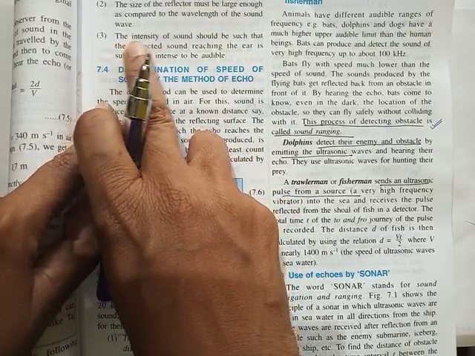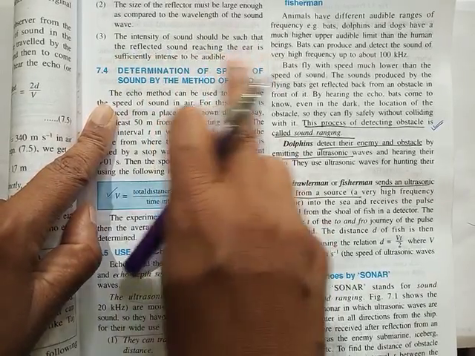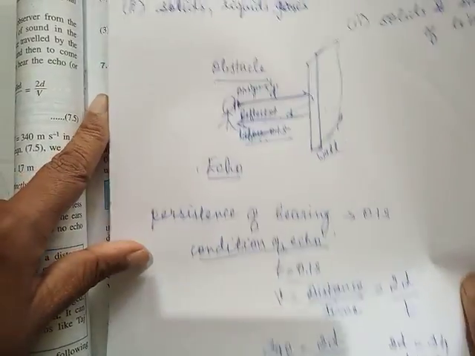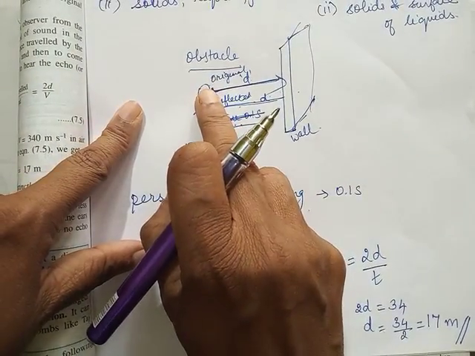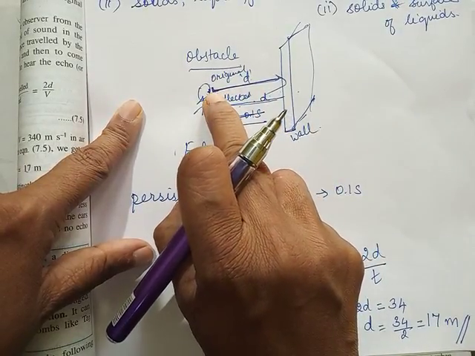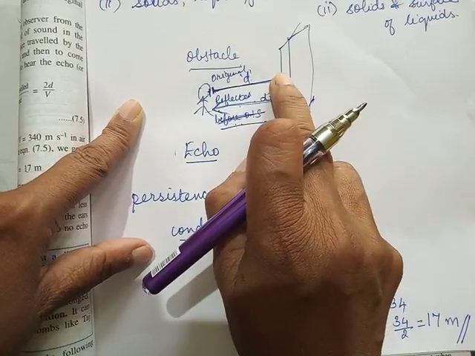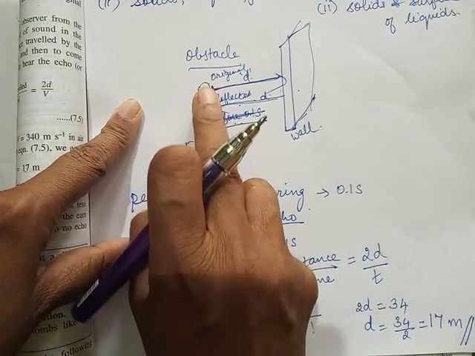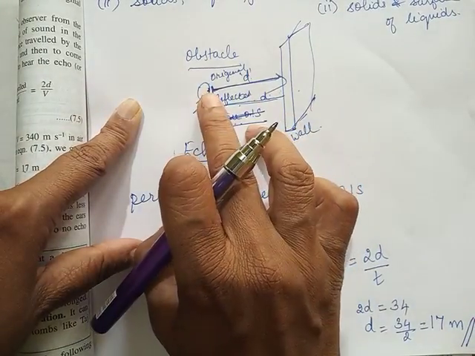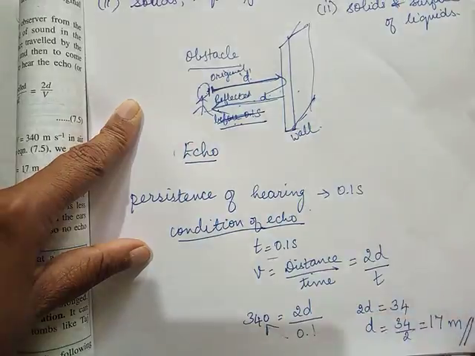And the third, the intensity of sound should be such that the reflected sound reaching the ear is sufficiently intense to be audible. Because the sound has to travel a distance of 2d, it has to go and then come back. If you produce a weak sound, it will get lost by the time it goes and comes back. So you should produce a sound of high intensity, means a loud sound should be produced, then only it will have energy to go and come back and you will hear at least some sound.